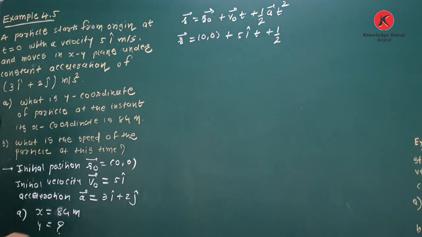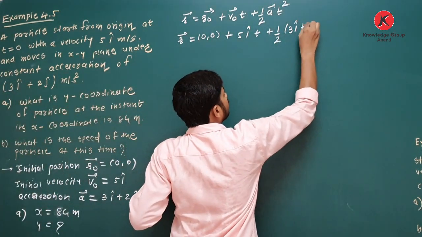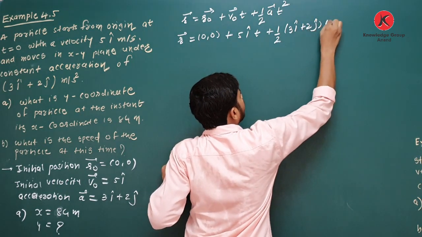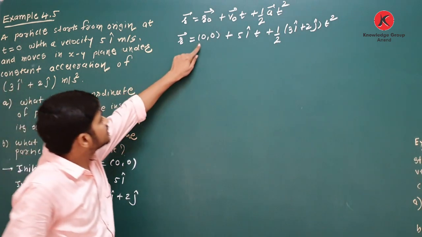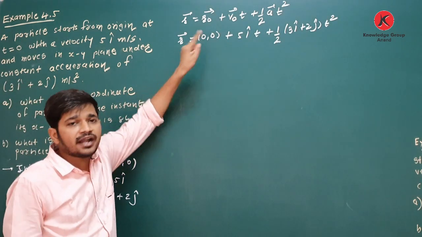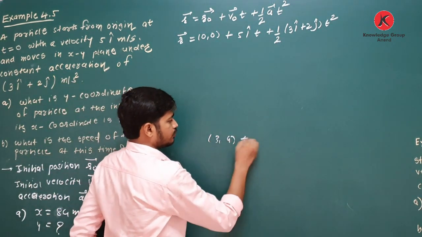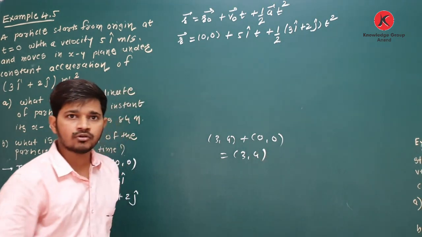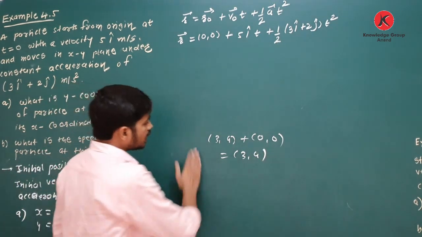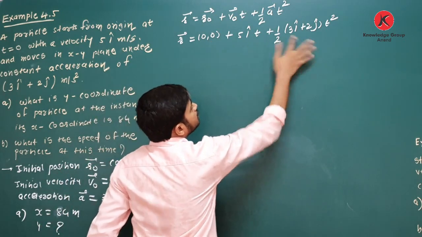What is the value of a? a is 3i plus 2j, and here it is t square. Clear about this? Okay. Now see, this R0 is 0, 0. If you add any quantity with 0, 0, for example 3, 4 plus 0, 0, your answer will be 3, 4. Yes or no? Yes, it is. So if you add 0, 0 to any quantity, it will remain the same.